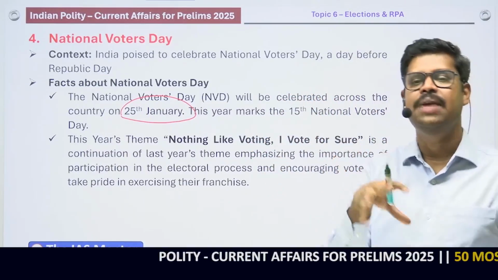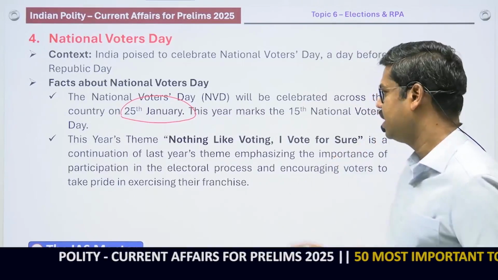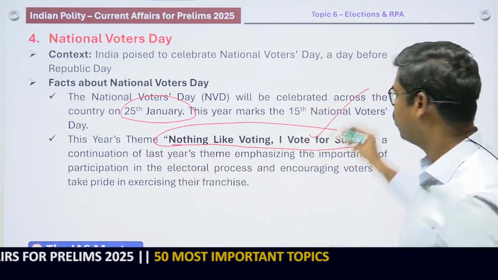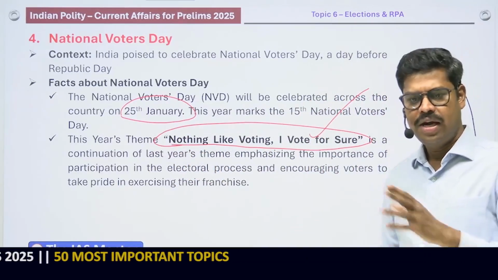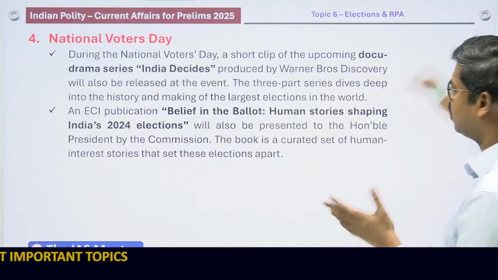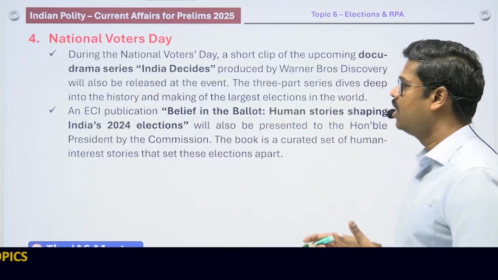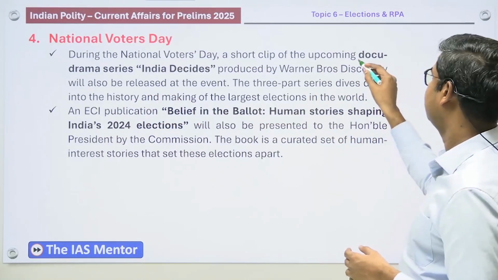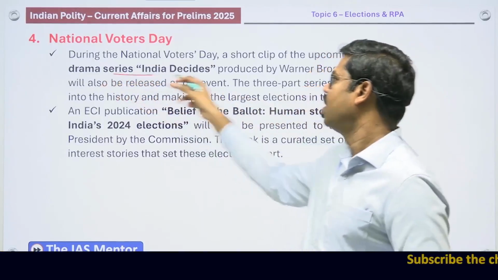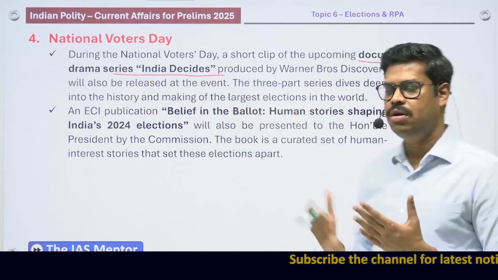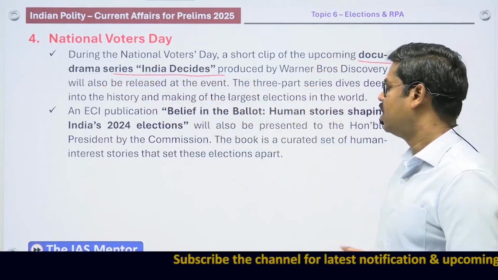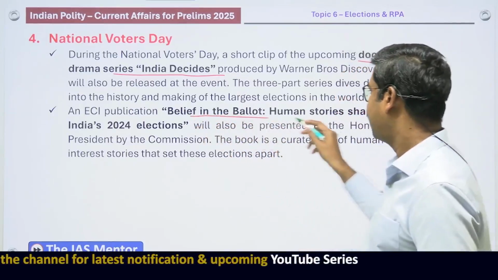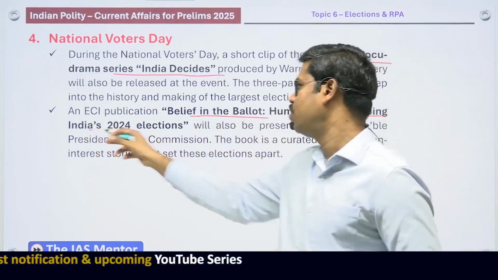And maybe the theme of this year's National Voters Day. So what is the theme of this year? "Nothing like voting, I vote for sure." This was the theme of the National Voters Day. In addition to that, during the National Voters Day this year, a couple of things happened. One is a documentary series, India Decides, was released by the President of India. And then there was a book, a publication by the Election Commission of India, Belief in the Ballot: Human Stories Shaping India's 2024 Election.